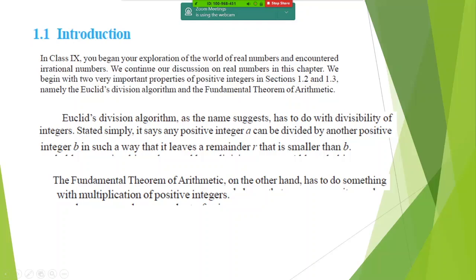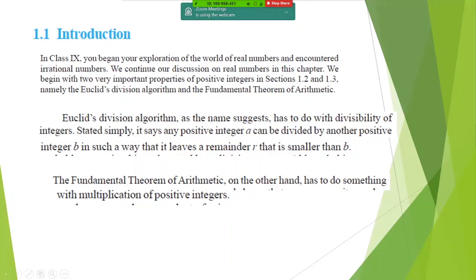Basically, in this chapter, we are going to deal with two important concepts. One is Euclid's division algorithm, and the other one is fundamental theorem of arithmetic. Now, Euclid's division algorithm is actually, children, nothing other than the division that you do. This division algorithm, you have done it last year also.